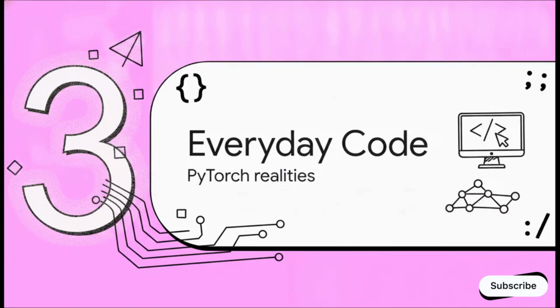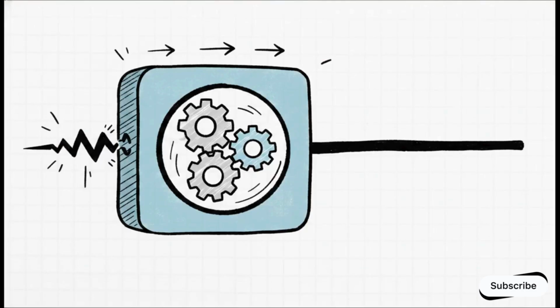Section 3. The code we write every day. Let's pivot away from the pure math on the whiteboard and look at the actual PyTorch code you write every single day. Because honestly, understanding this theory is what separates someone who just copies boilerplate code from an engineer who truly controls their architecture. Look at these PyTorch realities.